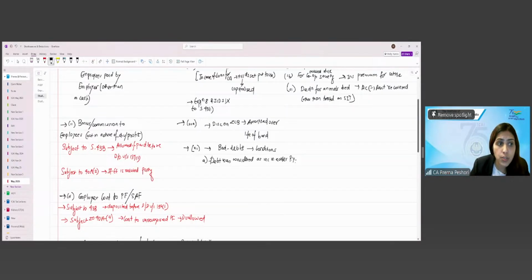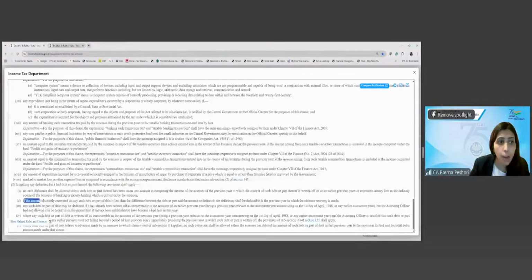Secondly, what does 36(2) say? If the amount ultimately recovered on such debt or part of the debt is less than the difference between the debt and the amount so deducted, the deficiency shall be deductible in the previous year in which the ultimate recovery is made. Now, what does this mean?